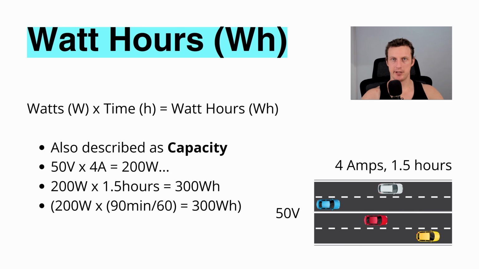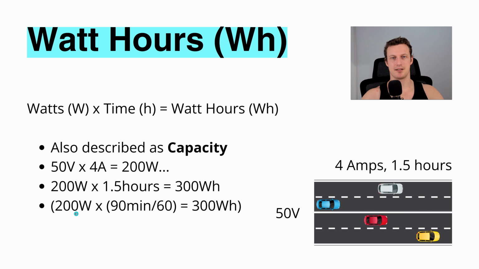Watt hours, WH, is a function of watts, W, times time, H. Also described as capacity, just like amp hours. And in this example here, we've got 50 volts times 4 amps, 200 watts. Cool. But now we introduce time. And so 200 watts times 1.5 hours is 300 watt hours, because we're measuring the total work done every hour. And if that's 200 times 1.5, that means it's 300 watt hours.